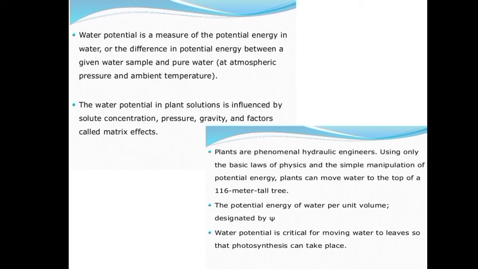The molecules are in constant motion, and they tend to move from the region of higher concentration to the region of lower concentration. And even the water molecules flow from the region of higher free energy to the region of lower free energy. Pure water has water molecules with greater free energy than that of the water molecules of solutions, meaning impure water. Okay, so the difference is called the water potential.